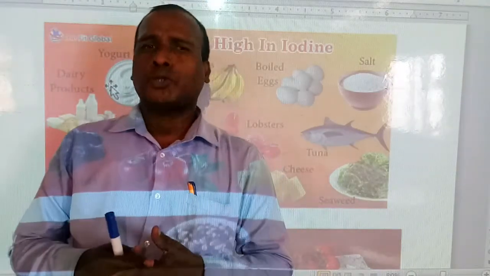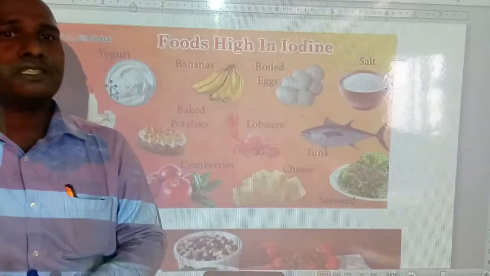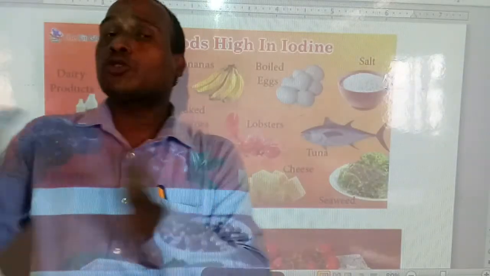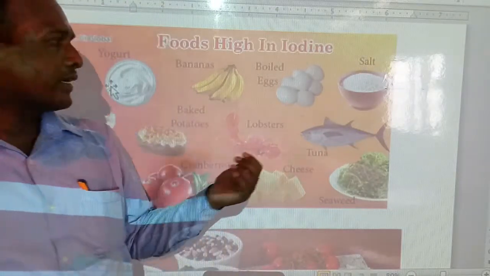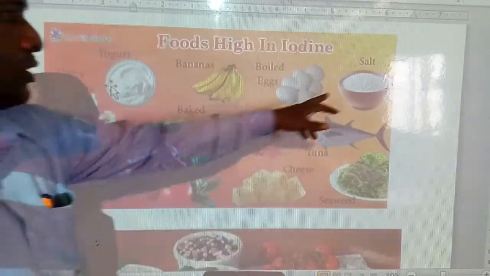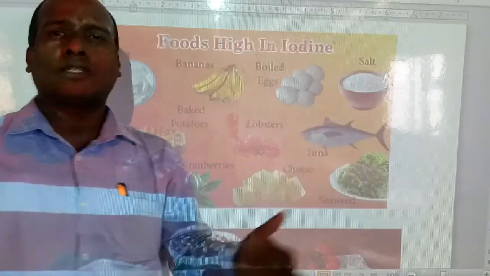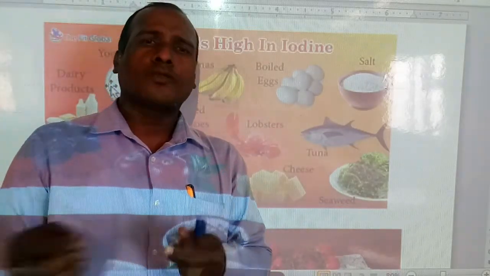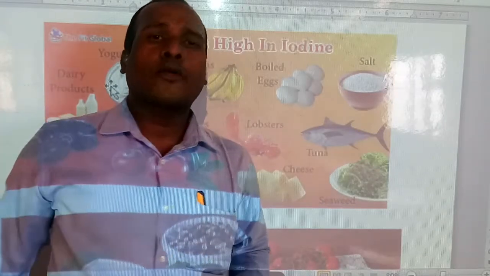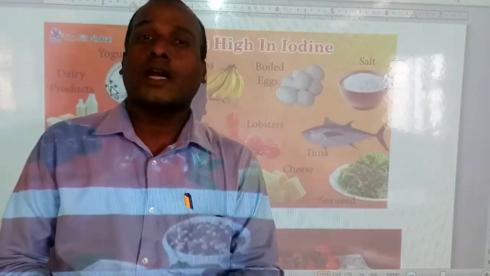From which food will we get this iodine? Generally seashore food, fish, and egg. Nowadays all over India, salt is manufactured with added iodine, so that is called iodized salt.